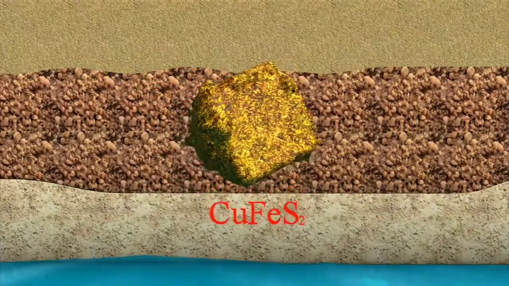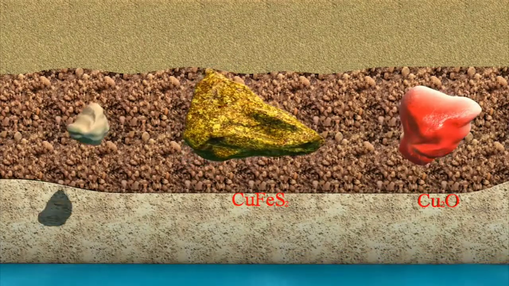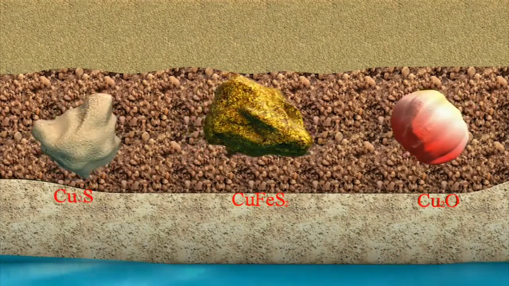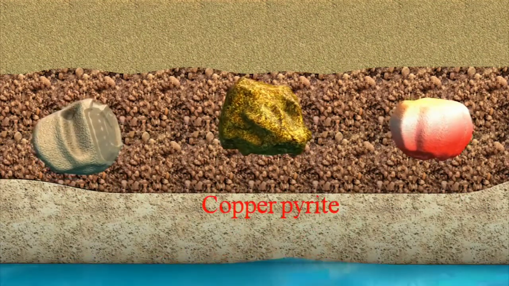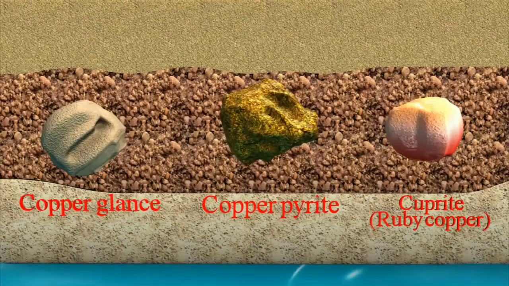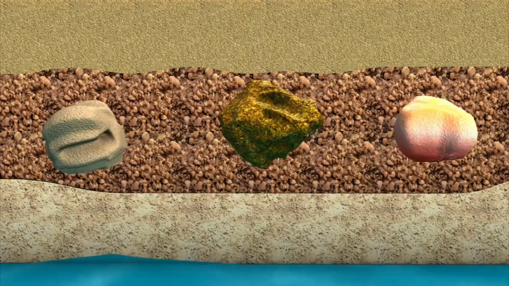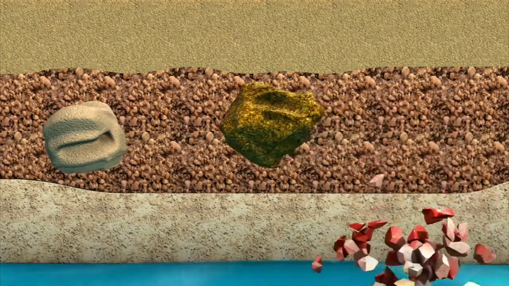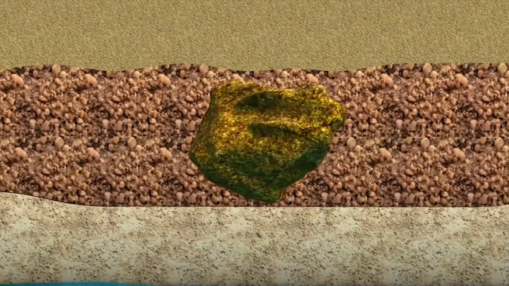Copper pyrite, cuprite or ruby copper, and copper glance. Let me repeat: copper pyrite, cuprite or ruby copper, copper glance. Copper is mainly extracted from the chief ore, copper pyrite.